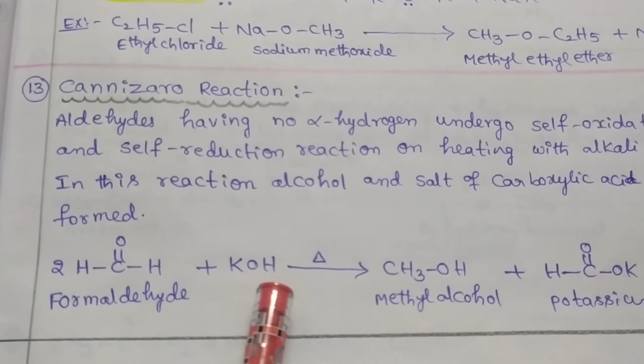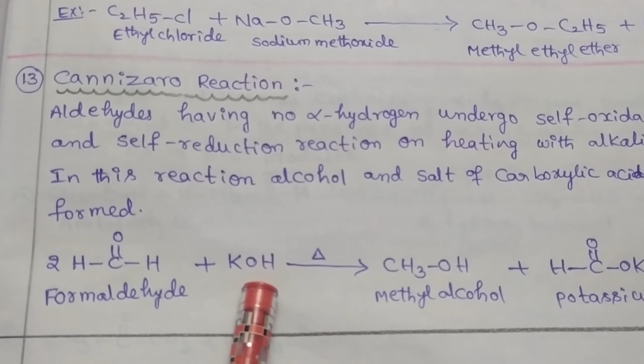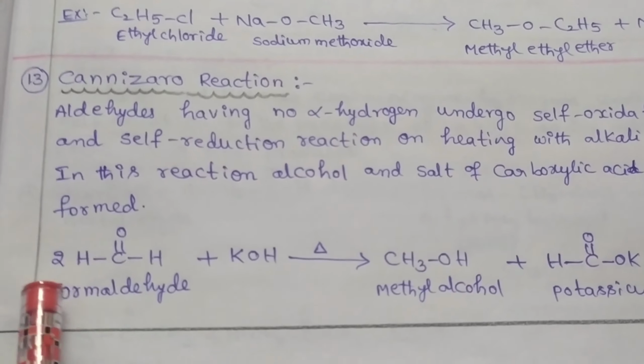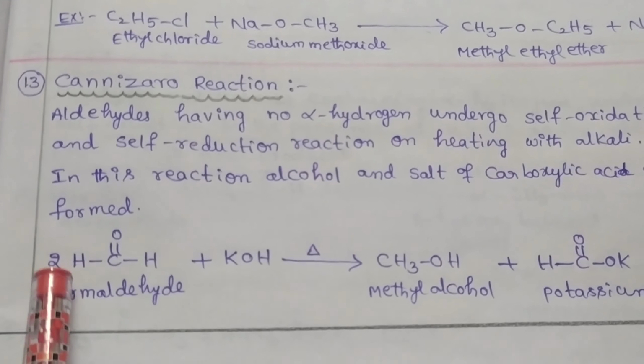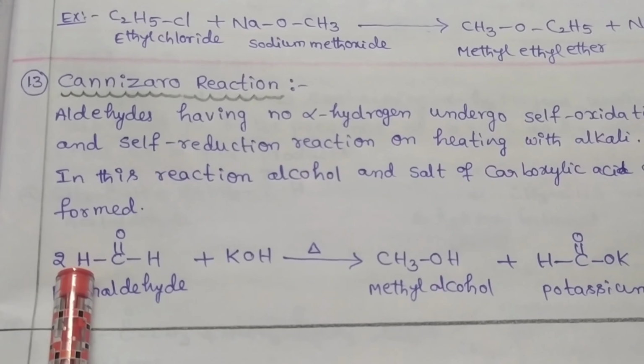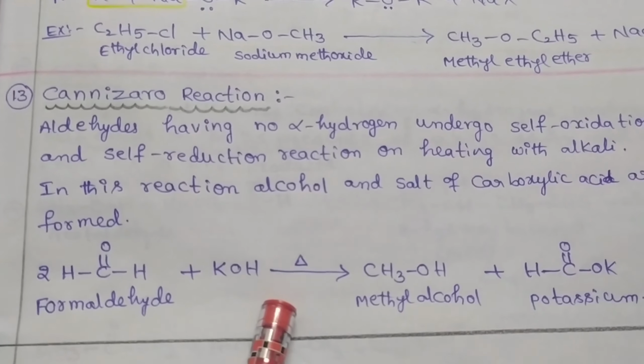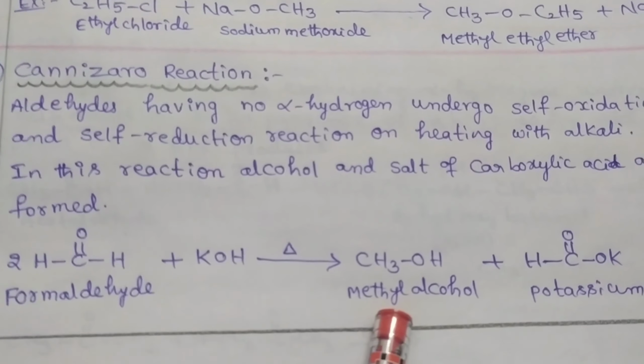This formaldehyde is reacted with a base like potassium hydroxide and undergoes both self-oxidation and self-reduction. Here we can take 2 moles of formaldehyde. One formaldehyde undergoes self-oxidation and another formaldehyde molecule undergoes self-reduction, forming methyl alcohol and potassium formate as final products. Here methyl alcohol is formed as the reduced product and potassium formate is formed as the oxidized product.